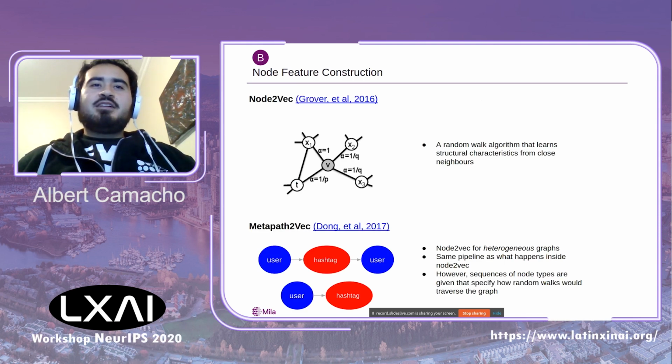Next, we build node attributes for each user. We experiment with two alternatives. The first one is the node2vec algorithm, whose idea is to characterize a node in terms of its closest neighborhood. We also experiment using the metapath2vec algorithm, which builds on top of node2vec, but predefines the types of paths the algorithm can traverse.